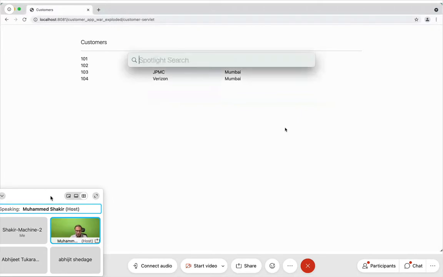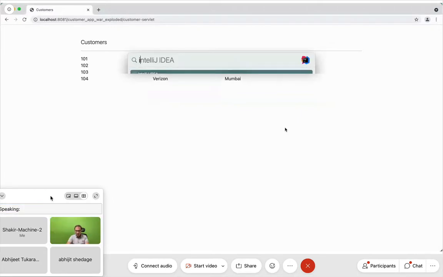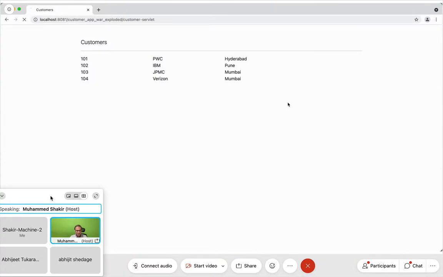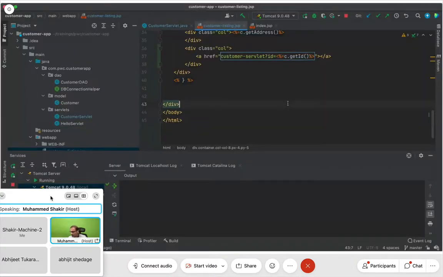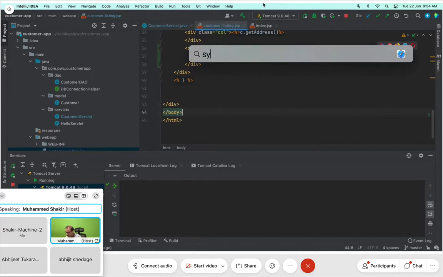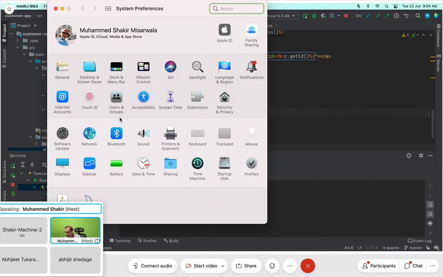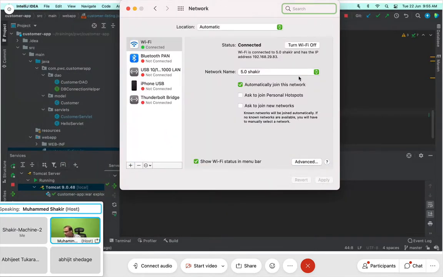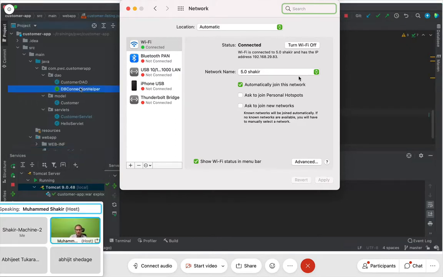So now, where am I coming from? Okay, it's not giving me the data actually. Refresh. Perhaps it is because I have my database on a different machine, and on that machine the IP dynamically changes every day I start. So the network, what is the IP address? Yeah, it's the same 29.83, right? And here it is 29.83. Yeah, perfect, same. So it's working. No worries, it's working. Correct.